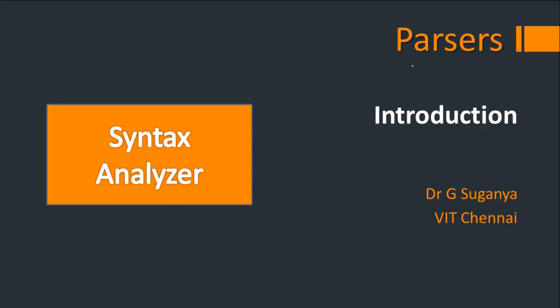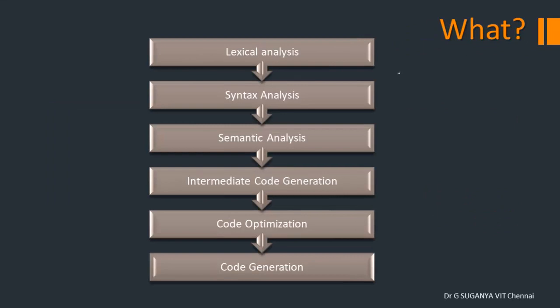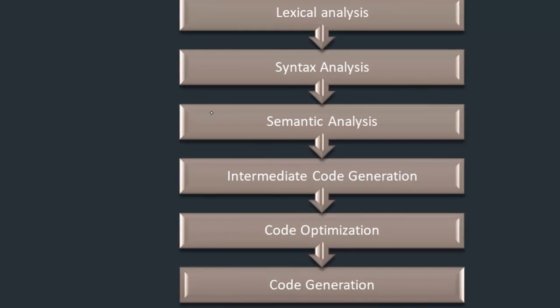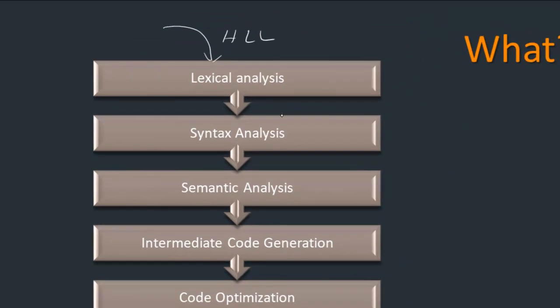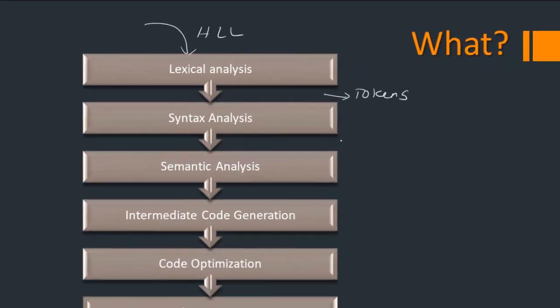Syntax analyzer, otherwise called the parser, is the second phase of the compiler that takes care of syntax checking. So these are the phases that the compiler works on. Given an input in the high level language, the lexical analysis will check the validity of individual words and give the tokens as the output. These tokens are nothing but the words that are separated from the high level language program based on the validity of the word. Then given these tokens, syntax analysis will try to check the syntax of the statement.